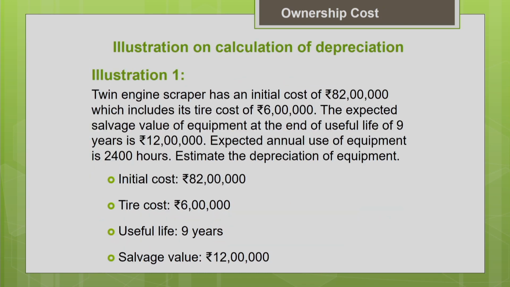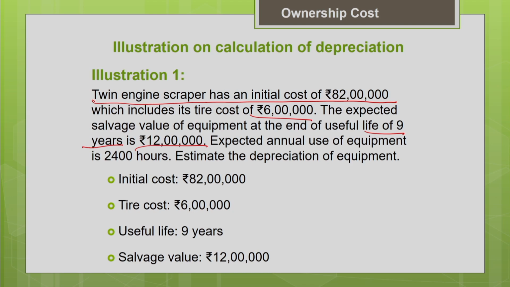Now let us work out an example on how to estimate the depreciation by all three methods which we have discussed so far. This is the problem. A twin engine scraper machine has an initial cost of 82 lakh. It includes a tire cost of 6 lakh. The useful life of the machine is 9 years and the salvage value is 12 lakh. That means at the end of 9 years, I will be able to sell this machine at 12 lakh. That is my salvage value.